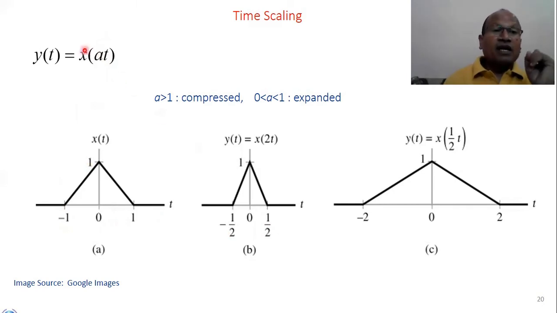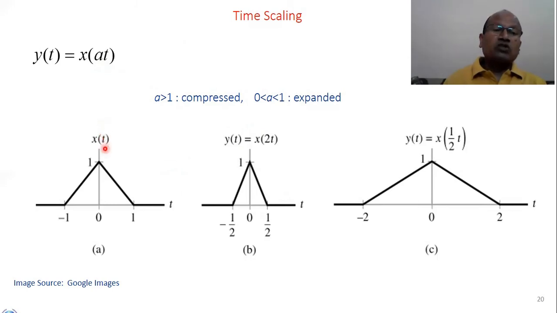Remember, the dependent variable is not changing. What is changing here? The independent variable. So can you see an important observation here? The signal is compressed. And how is it compressing? When the magnitude of this a is 2, which is greater than 1. And when this constant a is between 0 and 1, meaning less than 1, look at what will happen. Let's take a equals 1/2.